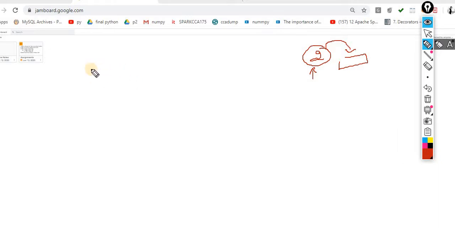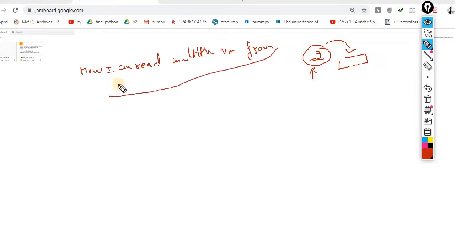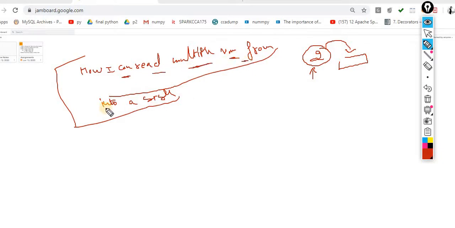Now the question is how I can read multiple values from keyboard into a single line. That is my question that I want to perform. Repeating once again, this question is how I can read multiple values from keyboard into a single line.